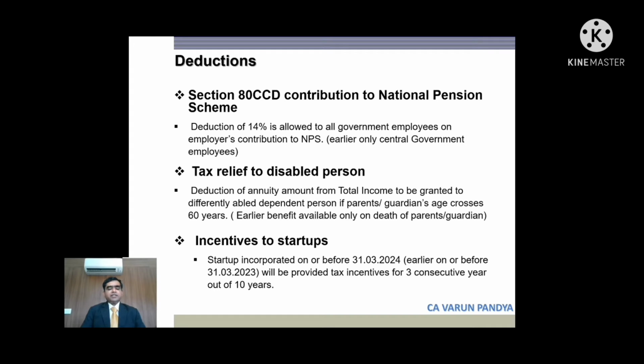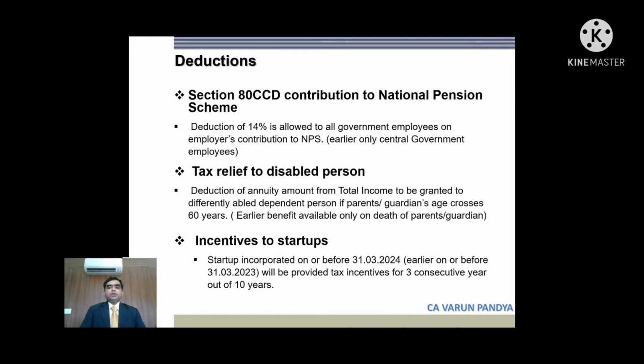Deductions. Contribution to national pension scheme. This is for government employees, mainly state government employees. The earlier deduction of 10% was allowed, but now it is allowed up to 14%. For central government employees, there is no change.